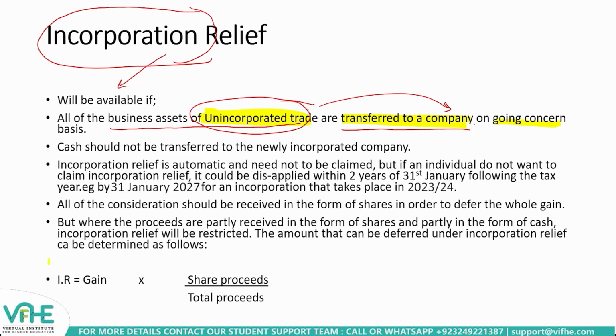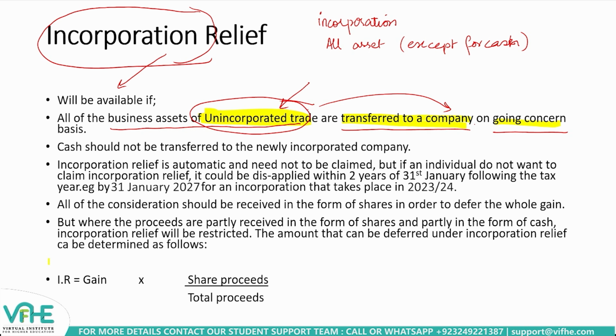The unincorporated business is sold to a company where the incorporation takes place, and all the assets are transferred to the newly formed company except for cash, and the business which used to be conducted by the unincorporated business will keep on running by the newly formed company, conducting its trading activities on a going concern basis.